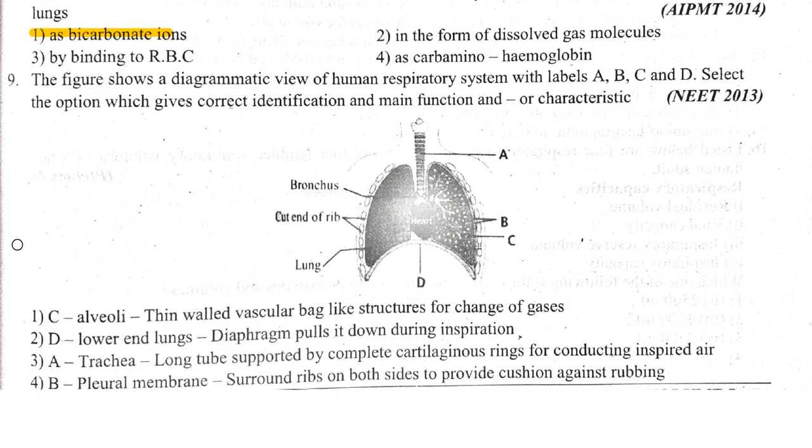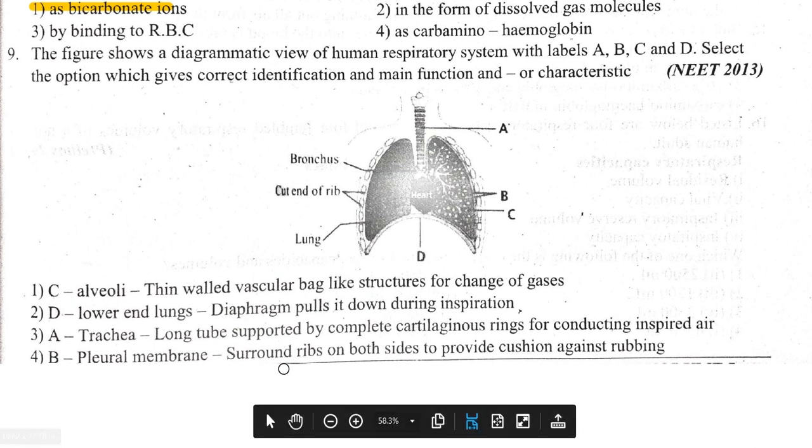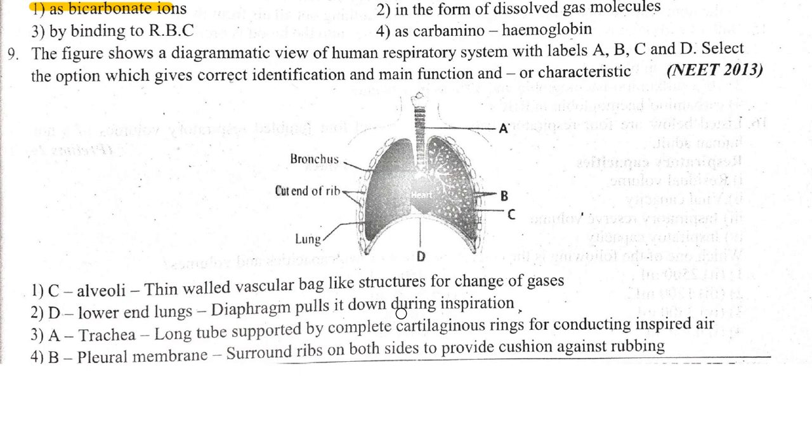Approximately 70% of carbon dioxide absorbed by the blood will be transported to the lungs as bicarbonate ions. The figure shows a diagrammatic view of the human respiratory system. B is pleural membrane surrounding the lungs on both sides to provide cushion against rubbing. No, it's not cushion. A is trachea, long tube supported by complete cartilaginous rings. No, it's incomplete cartilaginous rings. D is diaphragm, which pulls down during inspiration. Diaphragm muscles contract during inspiration, but no, it becomes flat. C is alveoli, thin-walled vascular bag-like structures for exchange of gases. So option 1 is convincing.